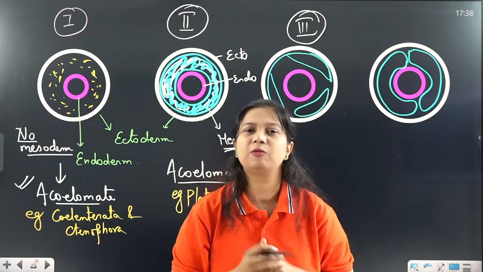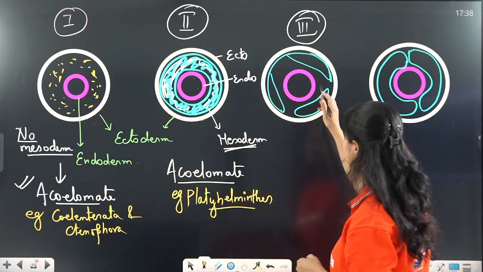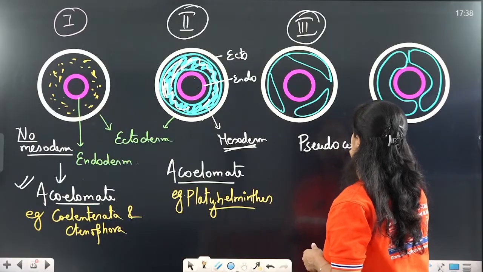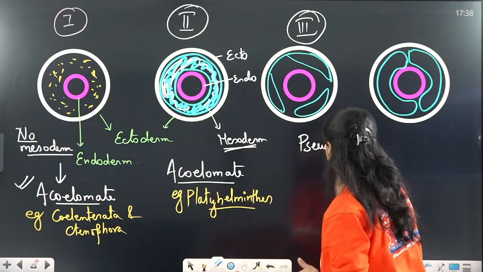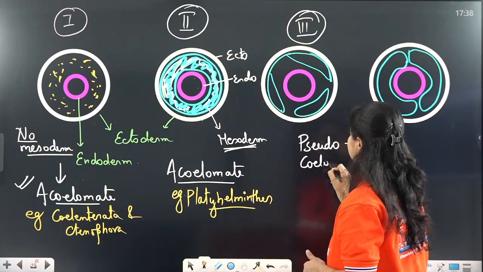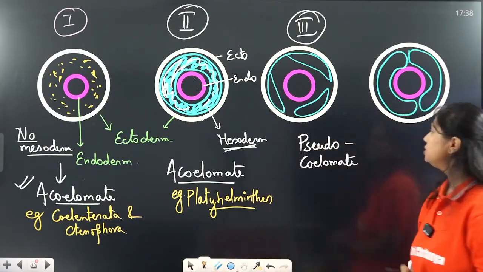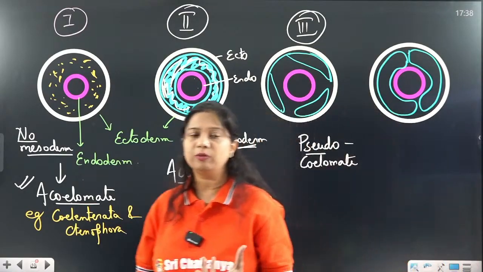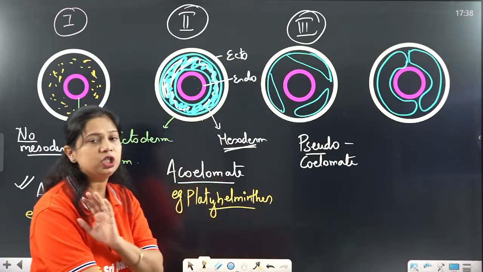They are present in the form of some pouches. Such organisms are called pseudocoelomate. Pseudo means false coelom. They appear like the coelom, but they are actually not coelom.